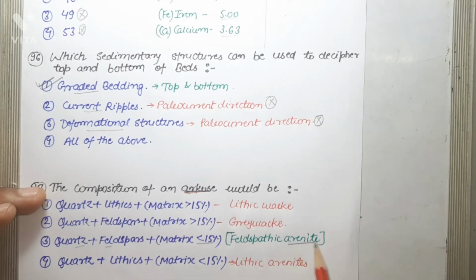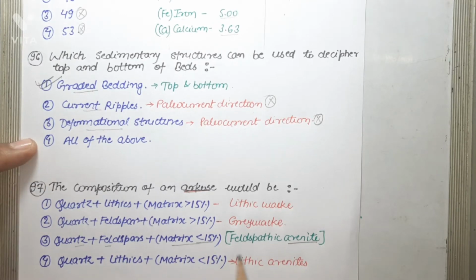Arenite is a word used to indicate that matrix is less than 15%. Sandstone with composition quartz plus lithic fragments plus matrix greater than 15% is termed as lithic wacke. If in case the matrix would be less than 15%, then the sandstone will be termed as lithic arenite.